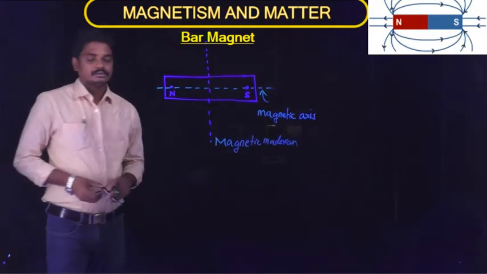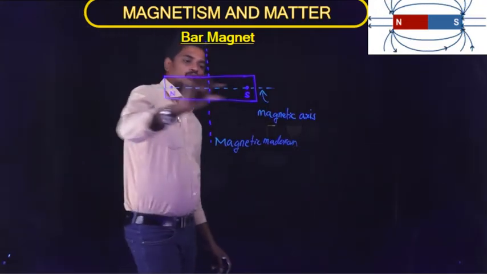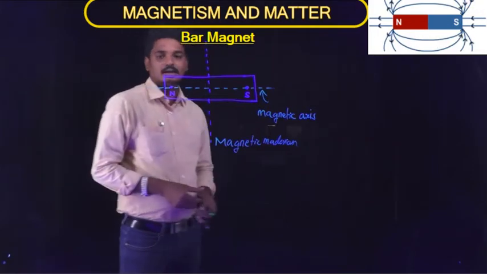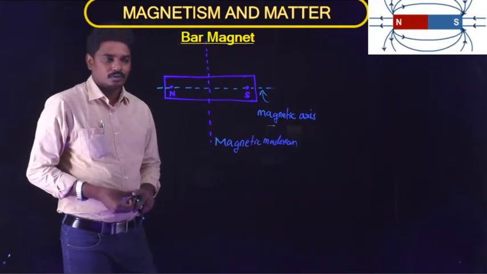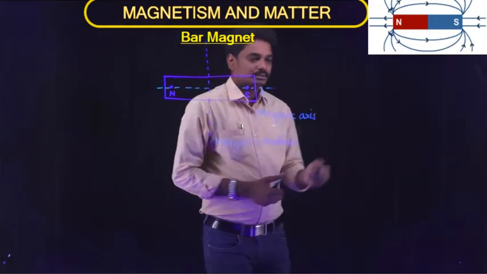We call it as magnetic meridian. So the line joining the two poles is called the magnetic axis, and perpendicular to this magnetic axis we call it the magnetic meridian. Okay, now what is magnetic length?